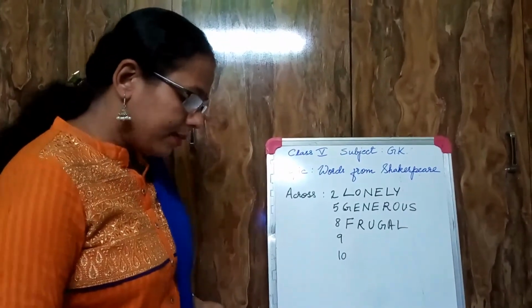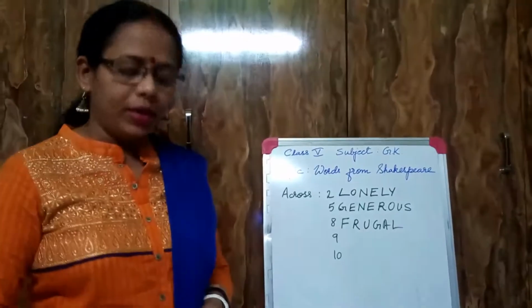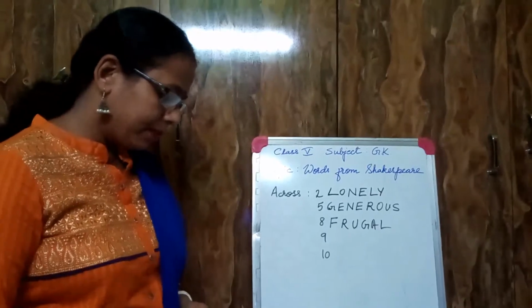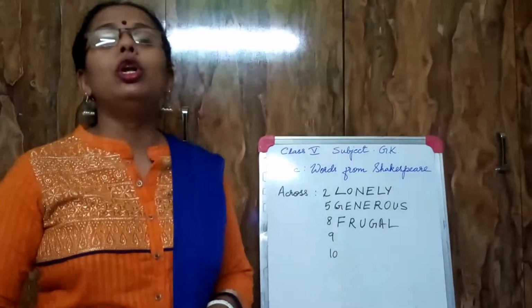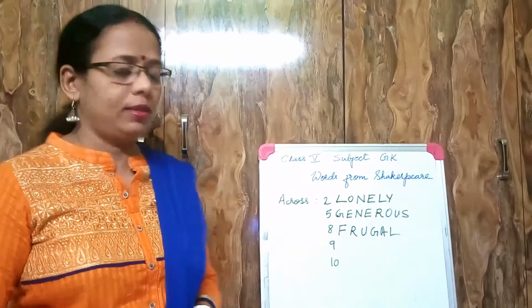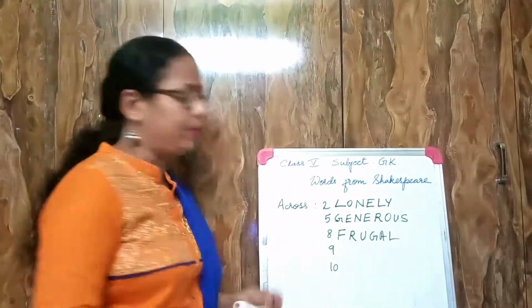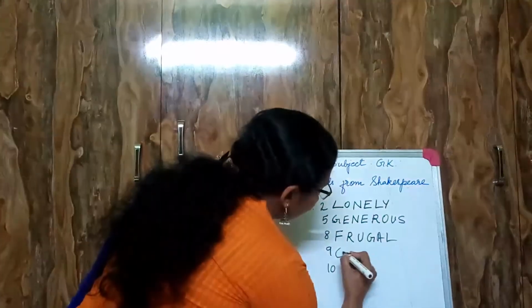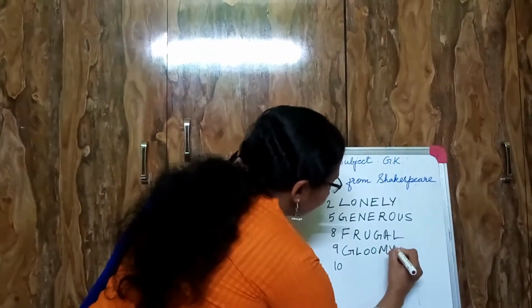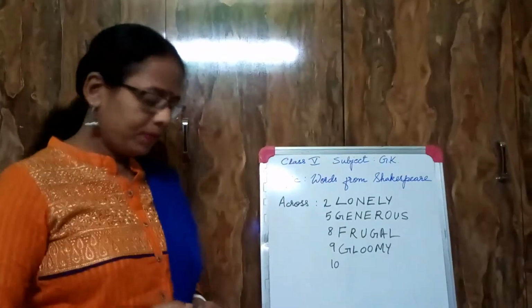Next, number 9 is unhappy. And here comes gloomy. He used to call those people gloomy who remain unhappy. So it's gloomy. Okay.